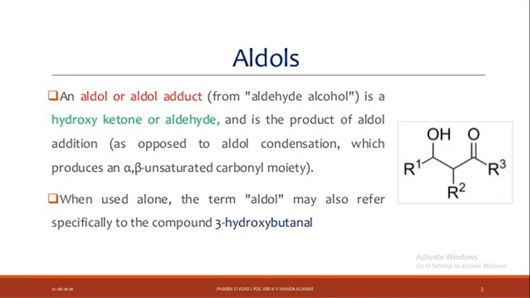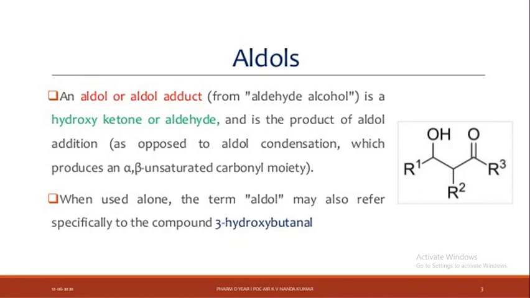Alpha beta are the Greek positions, unsaturated means a carbon-carbon double bond, and carbonyl is the C double bond O group. Okay, alpha beta unsaturated carbonyl moiety.